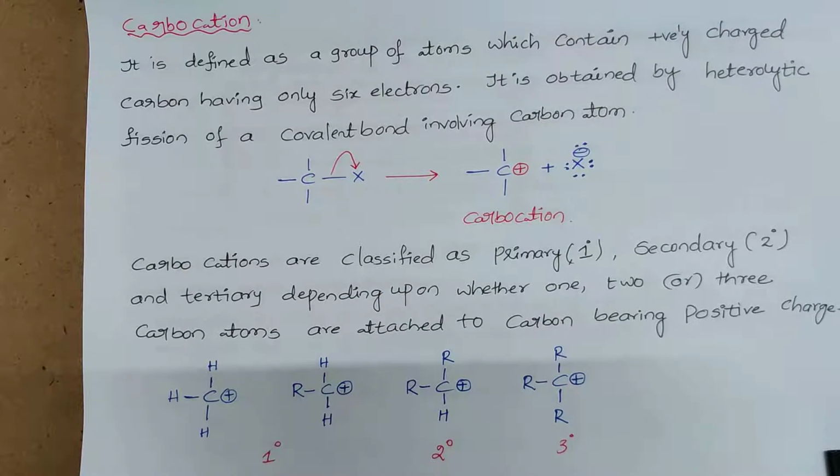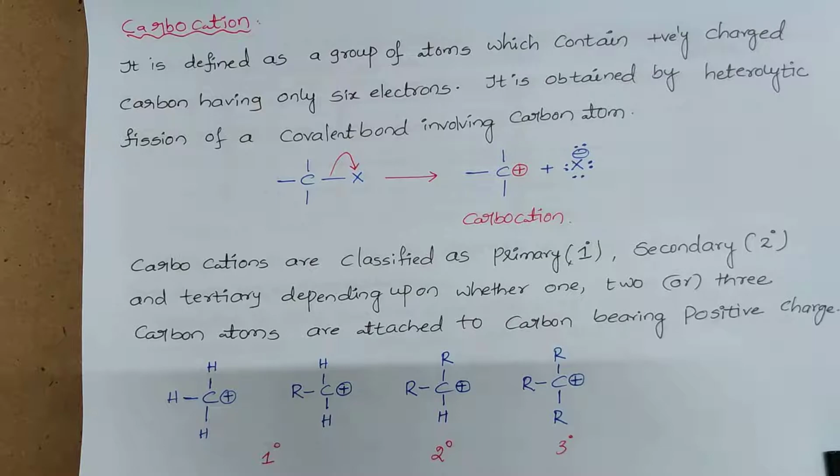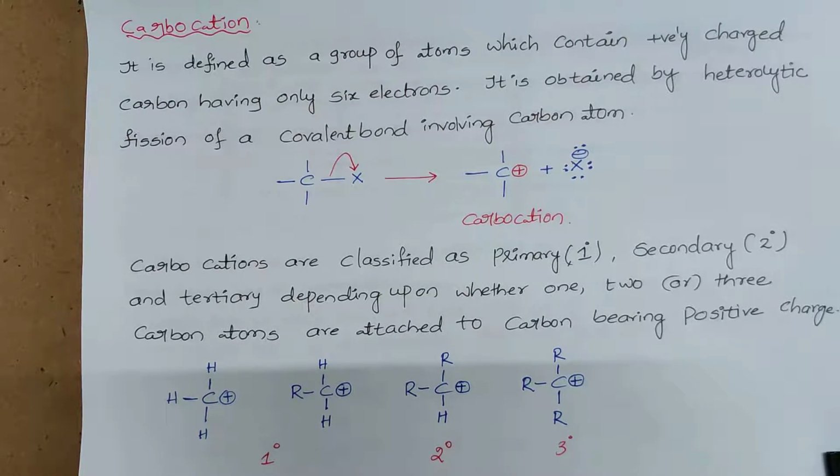That means, if a group of atoms is given, and the carbon carrying the positive charge has only 3 bonds around it, that is generally treated as carbocation. These carbocations are also classified into 3 types: primary carbocation, secondary carbocation, and tertiary carbocation. So, how do you identify primary, secondary and tertiary carbocations?